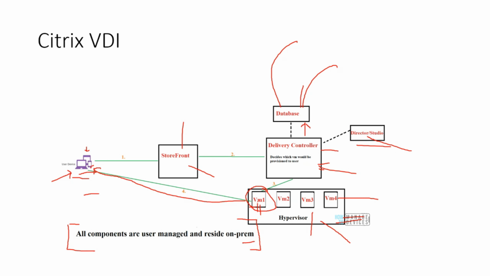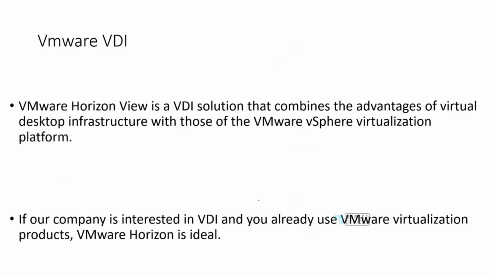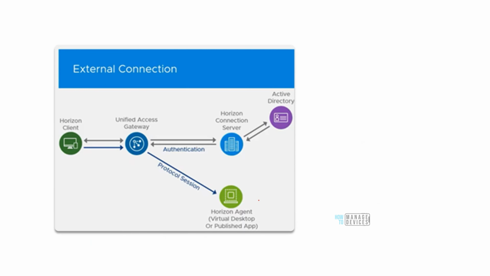Okay, this is the background that I wanted to provide you guys, and pretty much the same thing happens in case of VMware VDI as well. So this is a high level block diagram for a VMware VDI, and over here also we see pretty much the same thing. There is this machine. In that machine, the Horizon client is installed. From that machine, the end user goes to the unified gateway. From that gateway, it goes to the Horizon connection server. From that, it goes to the Active Directory, which does the authentication, and then a session is established between the Horizon client, that is the end user's machine, and the virtual machine which is provisioned to him.